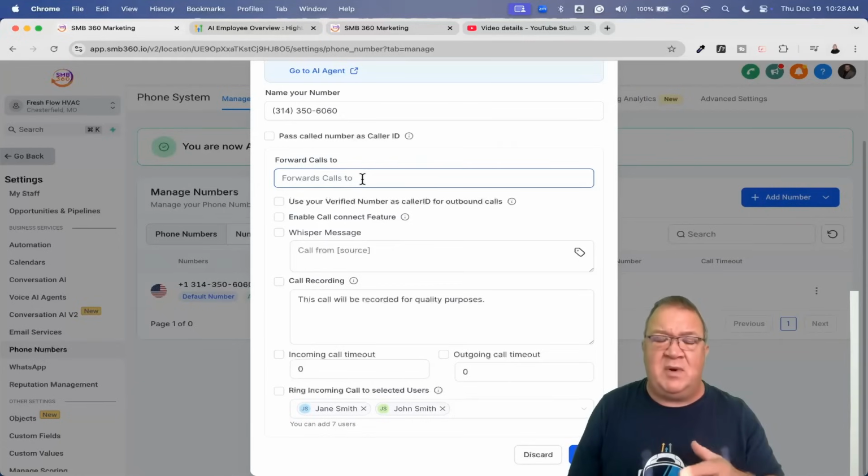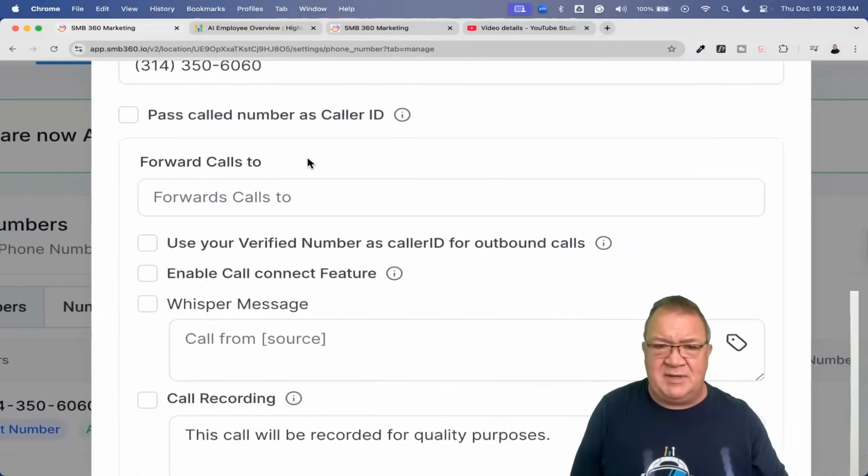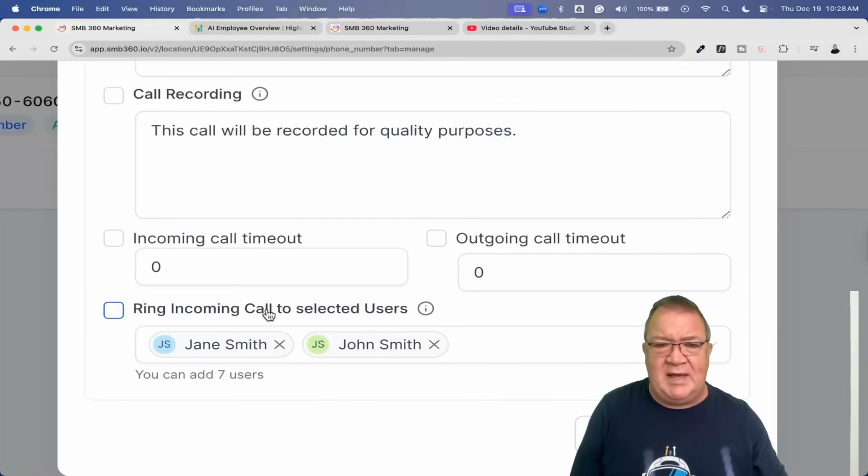So again, if you haven't ever gone in and looked at your phone system phone number settings, this right here could be a potential problem. So go ahead and remove the forward down here at the very bottom. And I'm going to blow this up a little bit. So the forward calls, and then down here, the ring incoming calls.